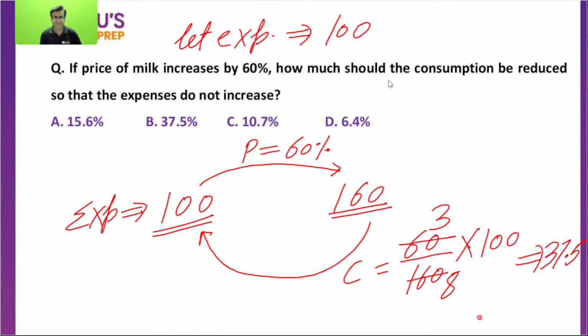3 by 8 into 100 means 37.5%. Is this point clear or not? Tell me first. 37.5% is absolutely right. Okay, just take the screenshot.